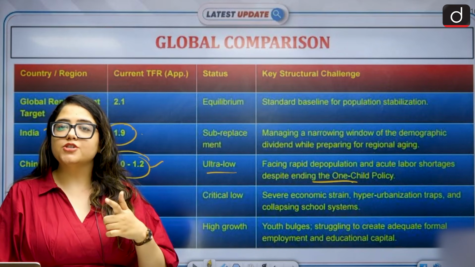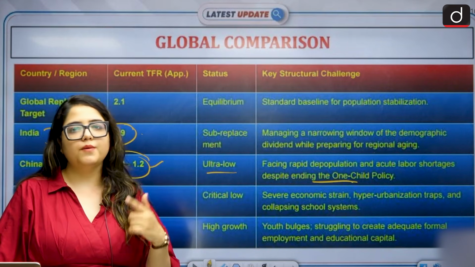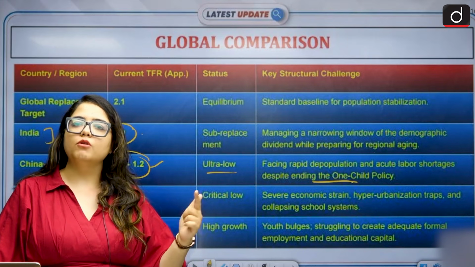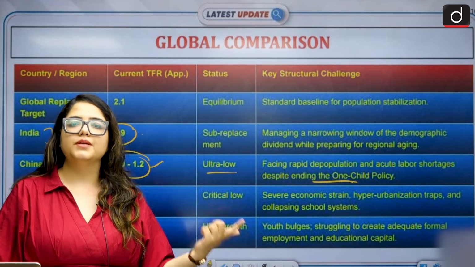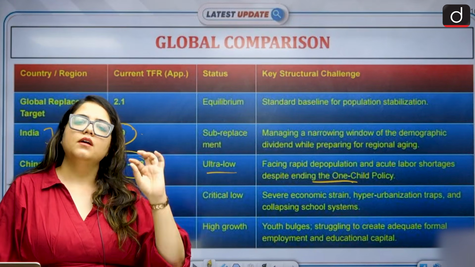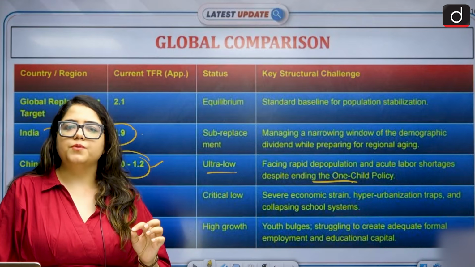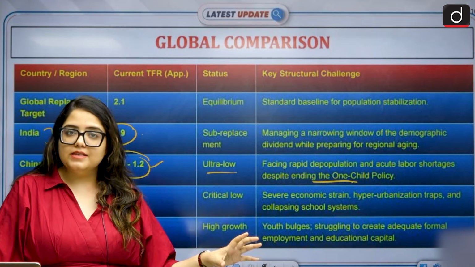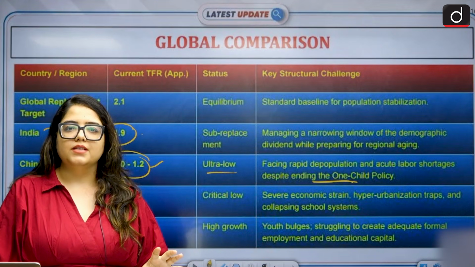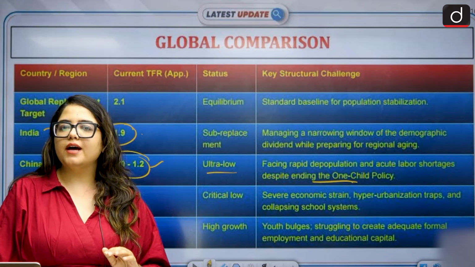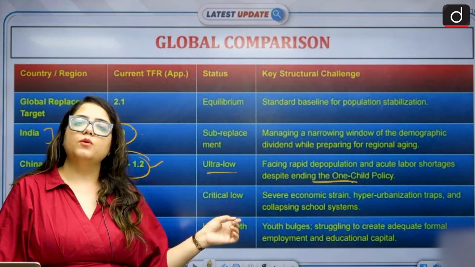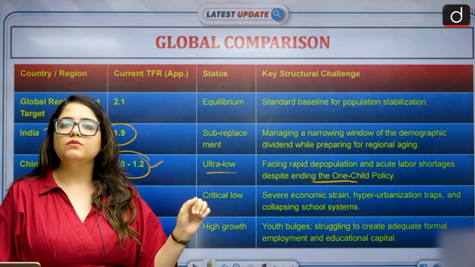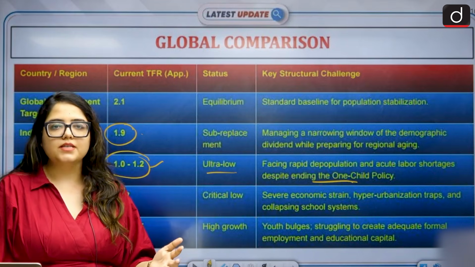If they don't have the population, no mass production. If no mass production, no cheap products. No cheap products, trade will get immensely affected throughout the world, because everybody knows China's quality is a bit of a compromise, but for that price, everybody buys it, right? But if they don't have that population, that price won't be happening. So they're also thinking about cancelling that one-child policy now and making a change to that, right?